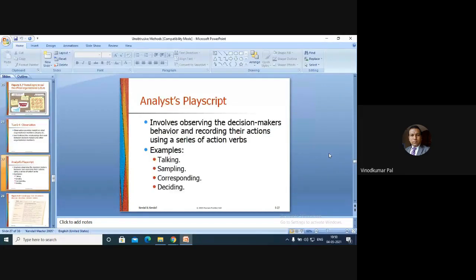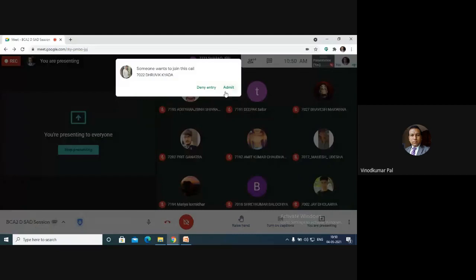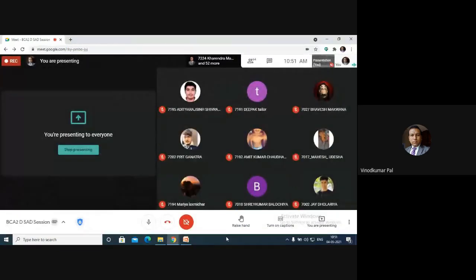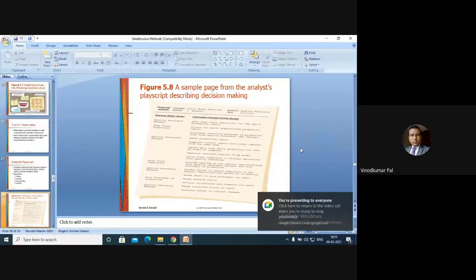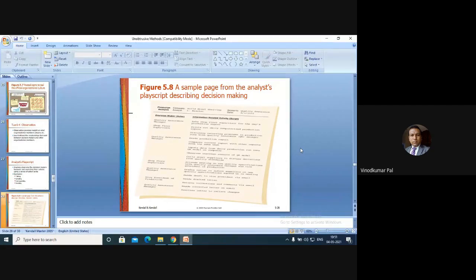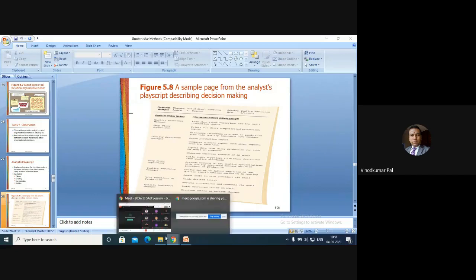For that, I showed you one method called the analyst play script, and with the help of this diagram, I showed you what work has been described by a particular decision maker.